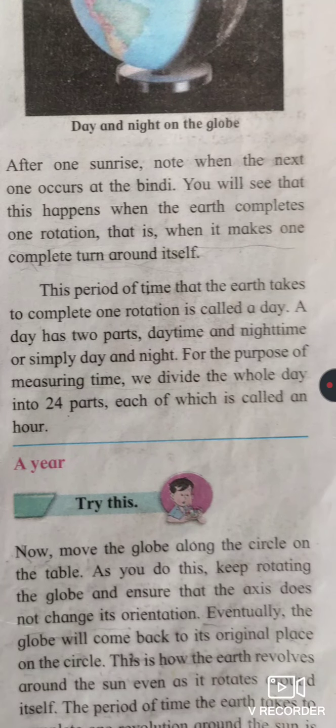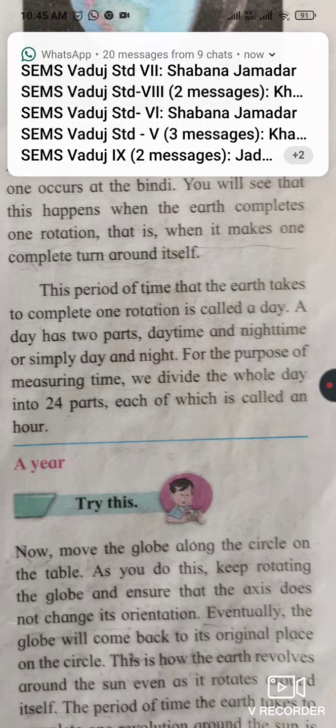The period of time that the earth takes to complete one rotation is called a day. A day has two parts, daytime and nighttime. For the purpose of measuring time, we divide the whole day into 24 parts, each of which is called an hour.